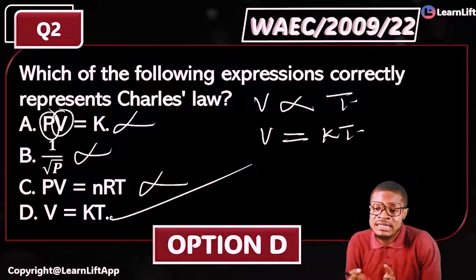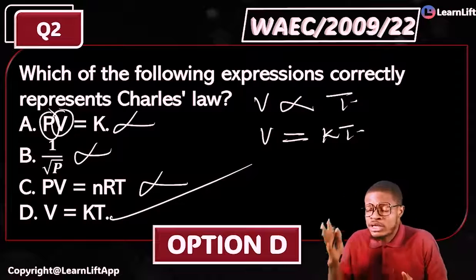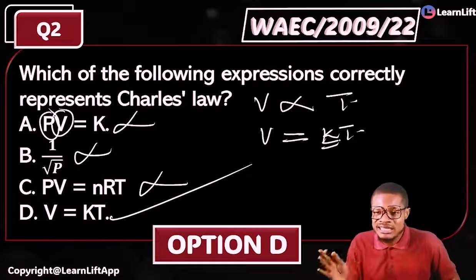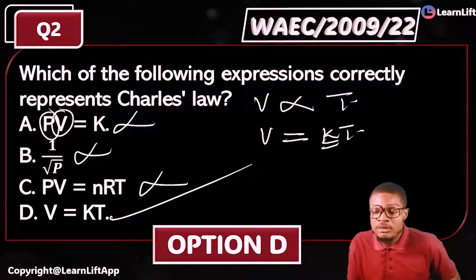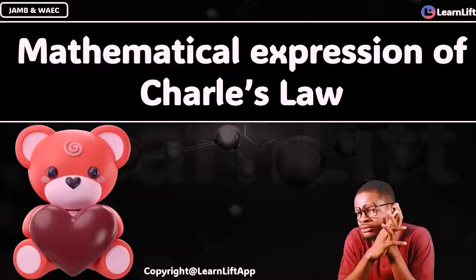And because D is the answer, what does that mean? Charles' law: volume is directly proportional to temperature. If you bring in your constant K, that means your V is equal to KT. Simple. If you get this very quickly with me, another interesting thing is the mathematical expression of Charles' law.